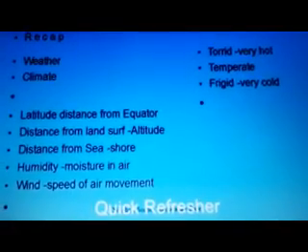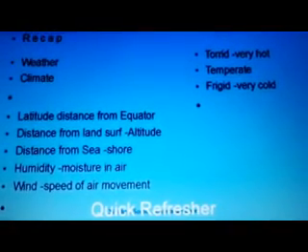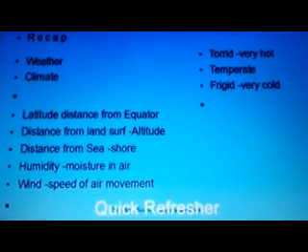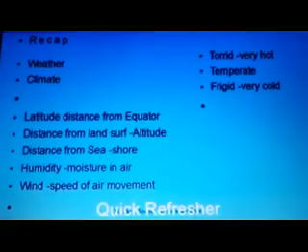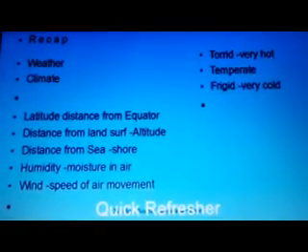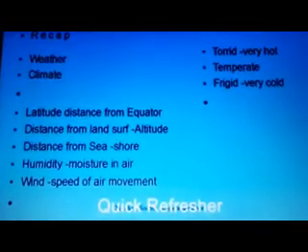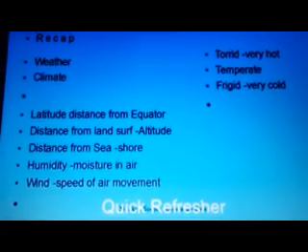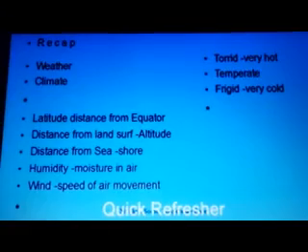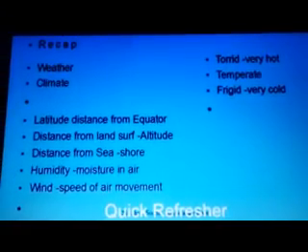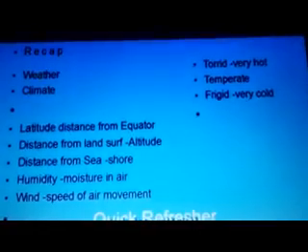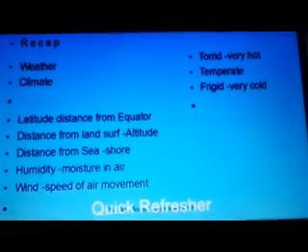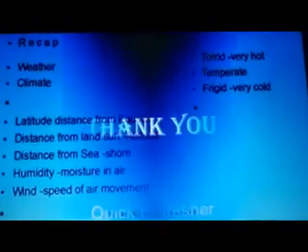I hope all 3 zones, that is the torrid zone, temperate zone, and frigid zone, are clear to you all. What you students have to do is learn that the torrid zone lies between which area and which main latitudes. Even the temperate zone, from where to where it extends along with the degrees. Same you have to see for the frigid zone as well. I hope modules 1, 2, 3 and 4 are clear.